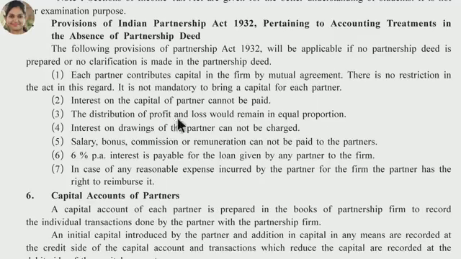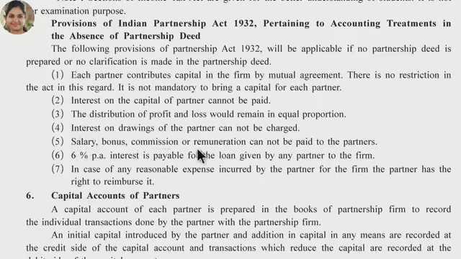The distribution of profit and loss will remain in equal proportion. If partners have not decided their P&L ratio, it means the profit and loss ratio, then all the partners will get equal proportion of profit and loss. Fourth point, interest on drawing of the partner cannot be charged. It means at the time of drawing, partners will not pay any kind of interest on that drawing. It means they will not get the interest on capital, they will not pay the interest on drawing.